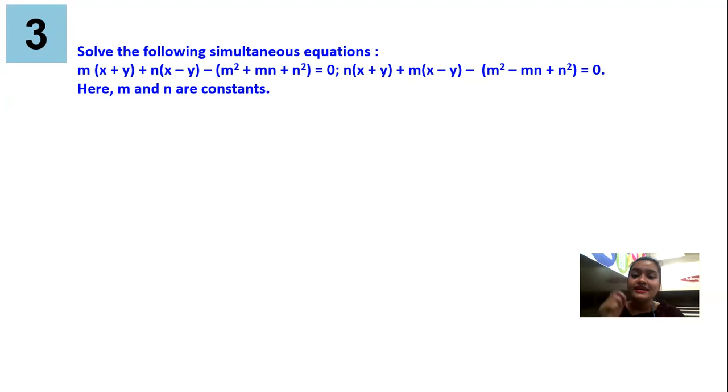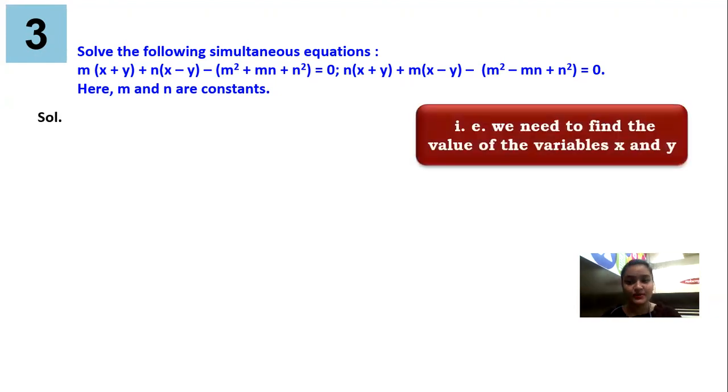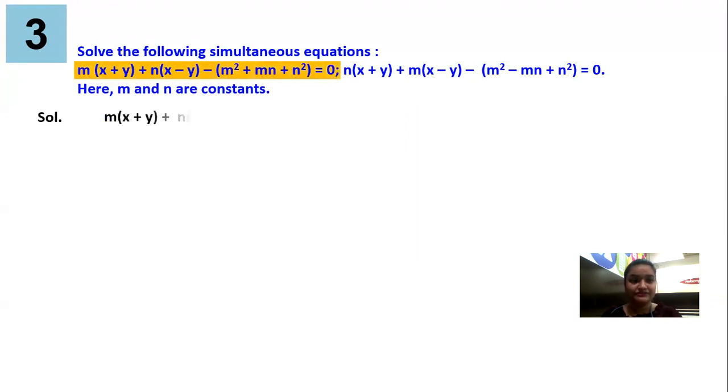First of all guys, solve the following simultaneous equations. When I say solve, you need to understand solve means find the value of the given variables. And over here the given variables are x and y. So our final answer needs to be the values of x and y. And it is clearly mentioned that m and n are not variables, they are constants. So let's start. We will consider the first equation.